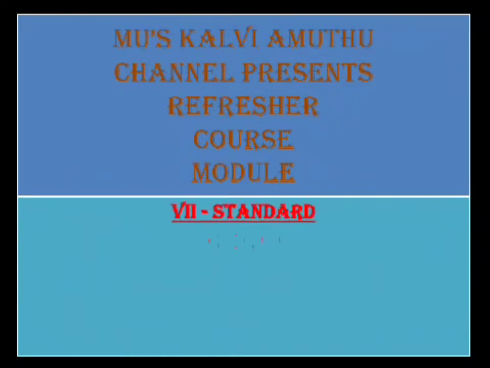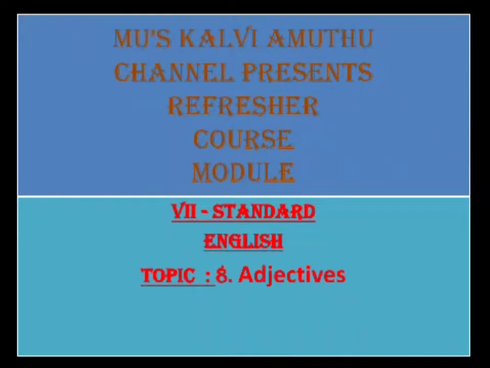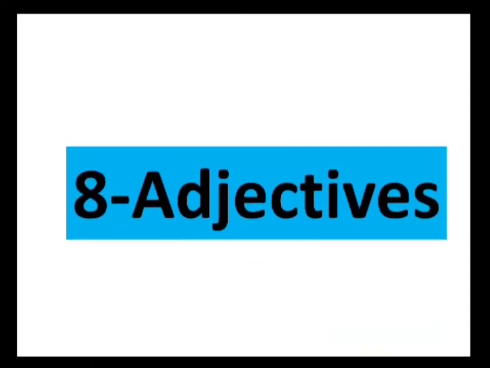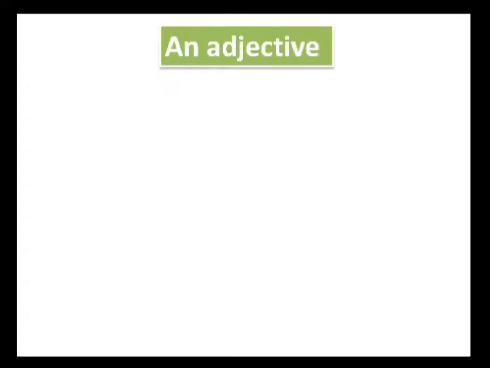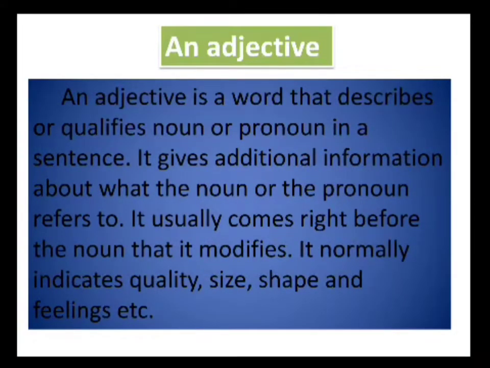Today's topic is adjectives, which was given in pages 35 to 37. An adjective is a word that describes or qualifies a noun or pronoun in a sentence. It gives additional information about what the noun or the pronoun refers to. It usually comes right before the noun that it modifies. It normally indicates quality, size, shape and feelings, etc.